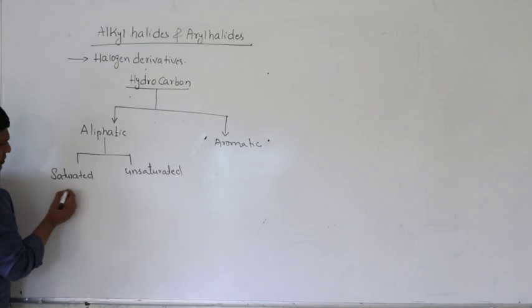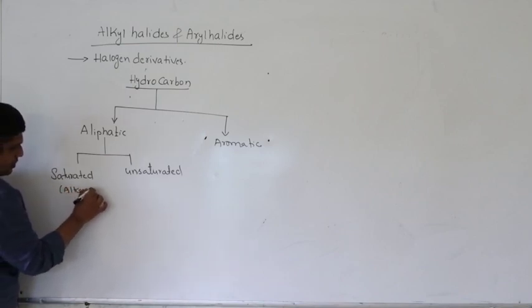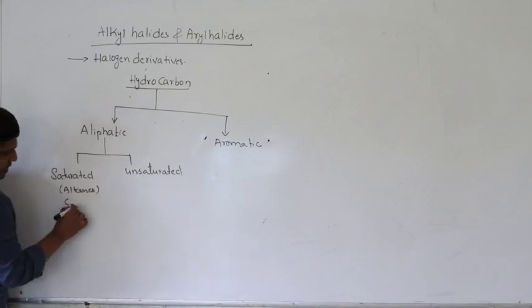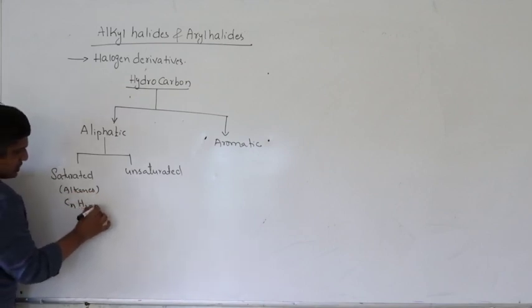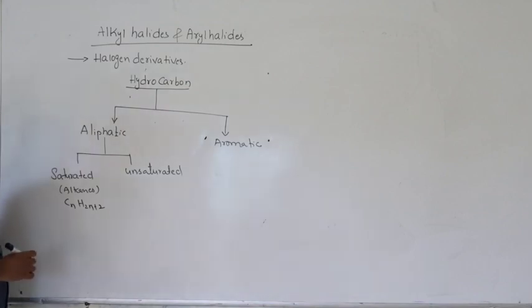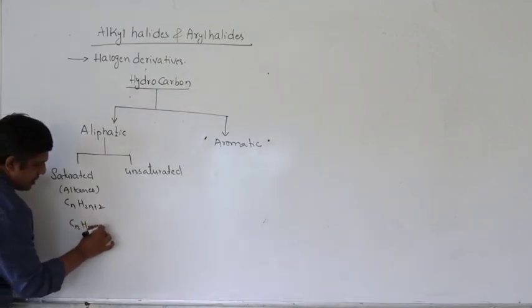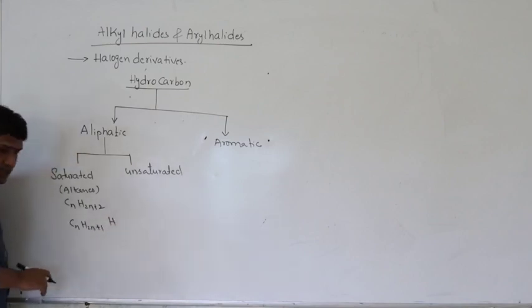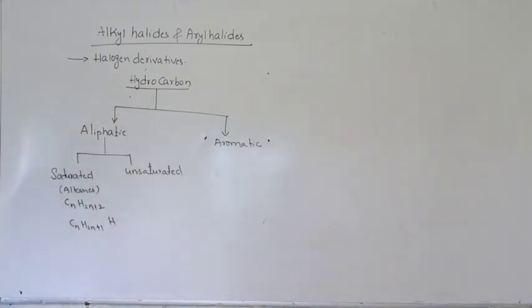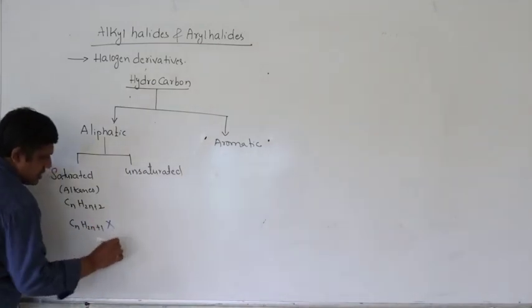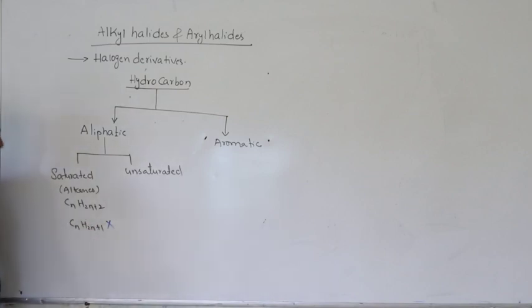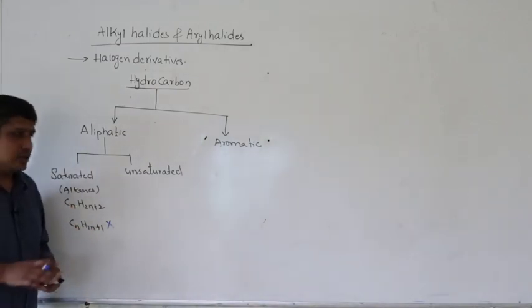Saturated are usually alkanes, with general formula CnH2n+2. If I remove one of the hydrogens, CnH2n+1, and this hydrogen is replaced by halogen, the general formula will be CnH2n+1X, where X is a halogen atom.